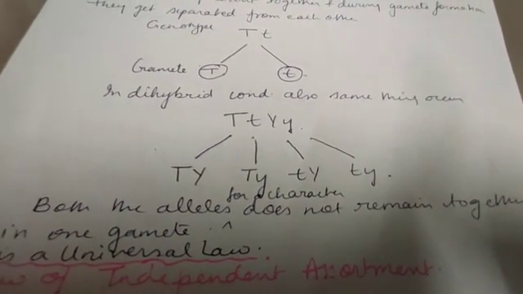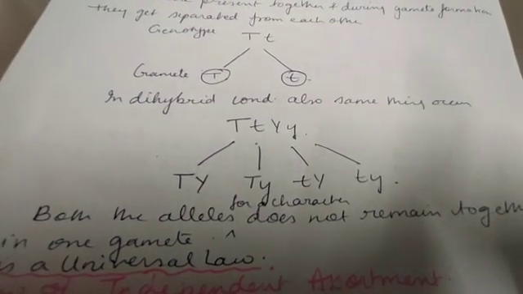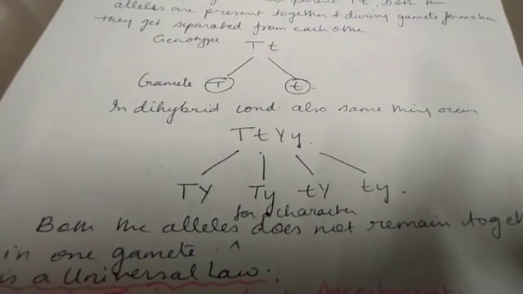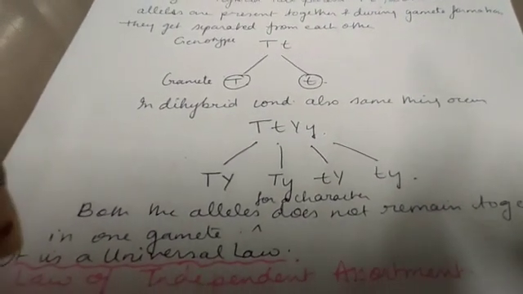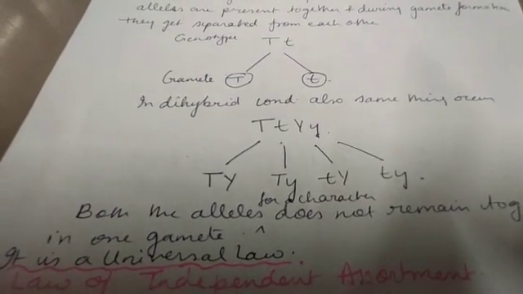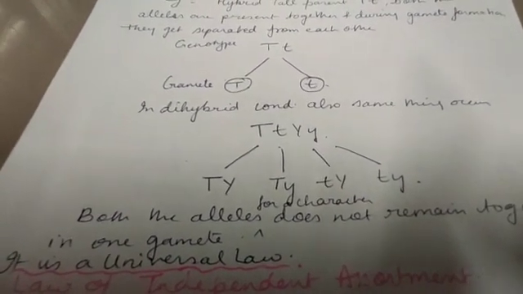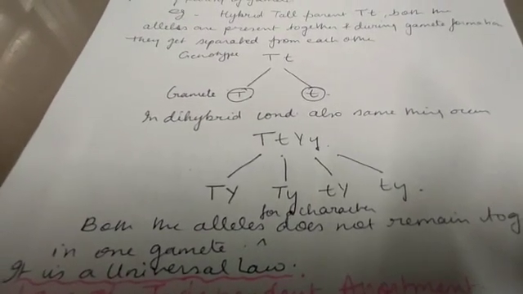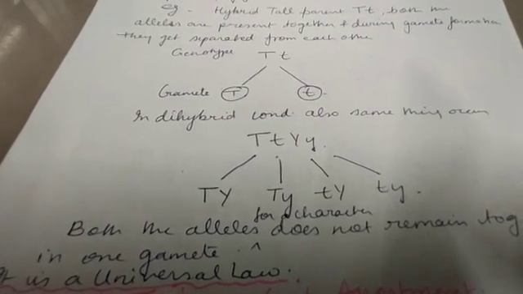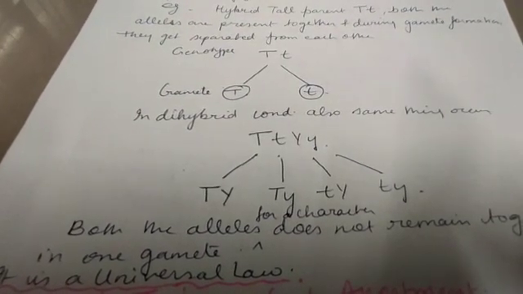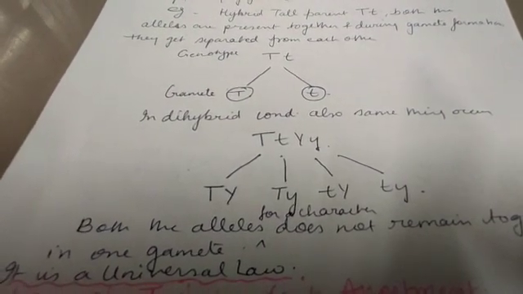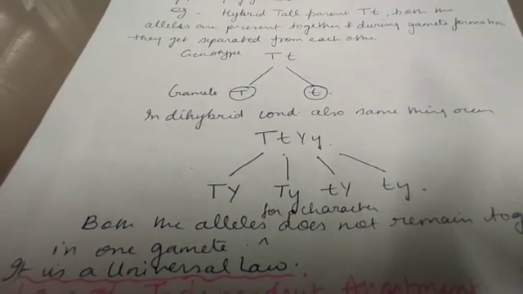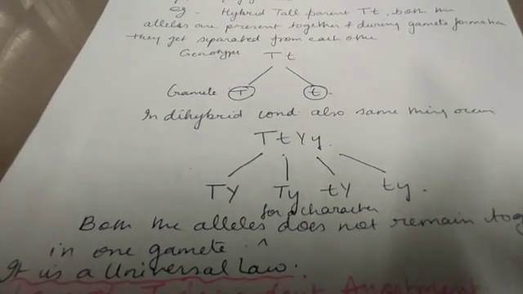So this is known as the law of segregation, that they get segregated from each other, they get separated from each other. Law of segregation is also known as a universal law. Universal law means in any condition this law is applicable to each and every living organism. But law of dominance is not a universal law, because when later more studies were done, it came to be known that in some plants and animals the law of dominance is not applicable, that we will study later on.